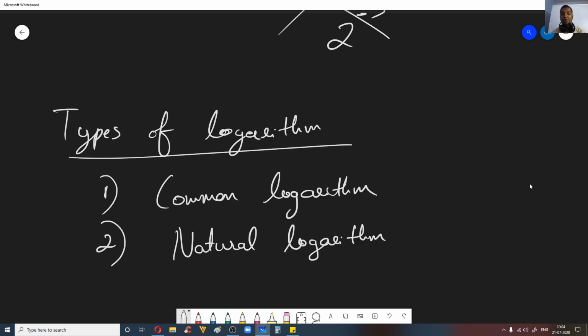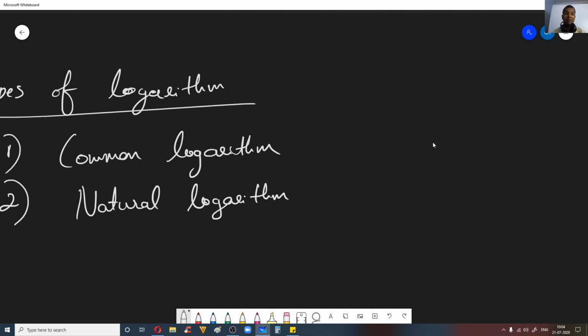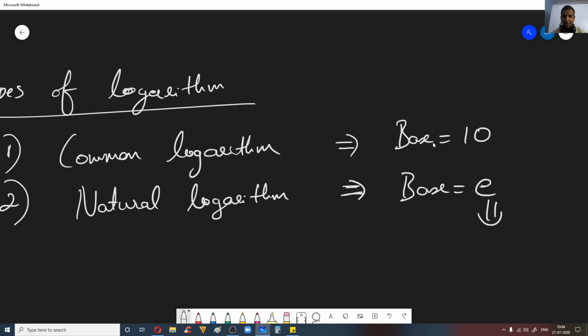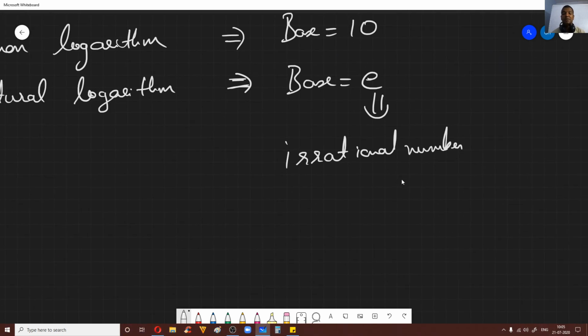Now what common logarithm and natural logarithm mean corresponds to the base. If the base is equal to 10, we'll call it the common logarithm. If the base is equal to e, now what is this e? e actually represents an irrational number. You need to remember this, you have to remember its value.